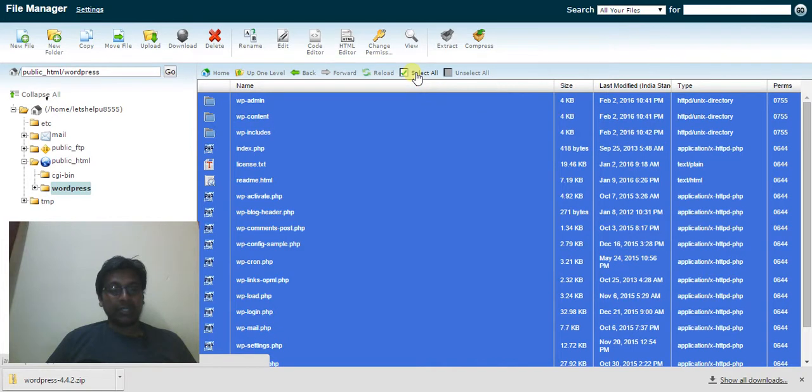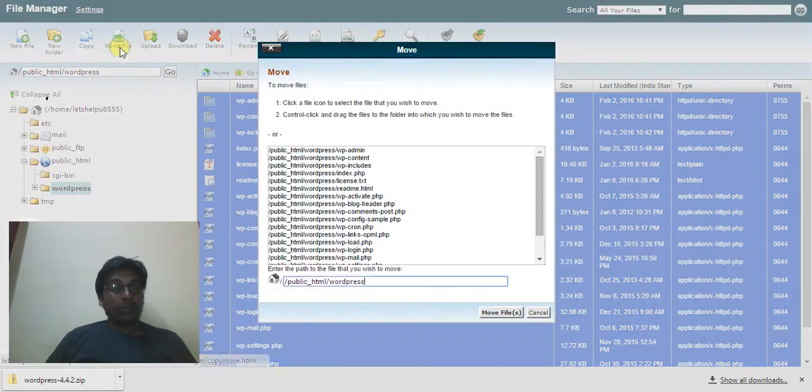I just enter into that folder. I've selected everything, and I clicked on move file. It says move file, but it doesn't mean that it is going to move only one file. It's just a UX glitch. Don't worry about that. Then remove the folder WordPress. So now I'm moving all these selected files to the public HTML.